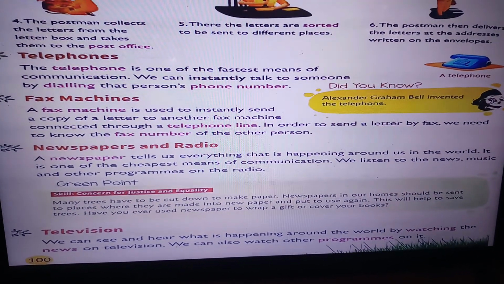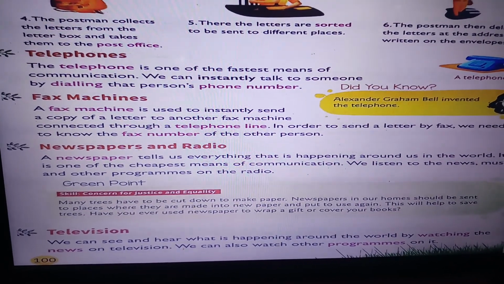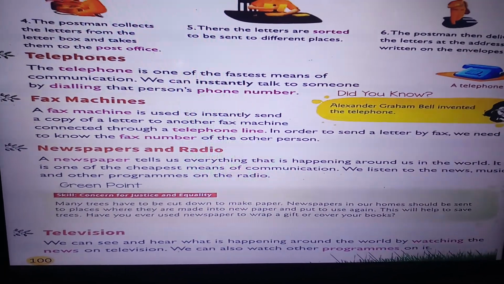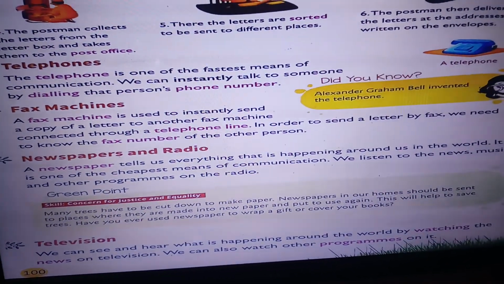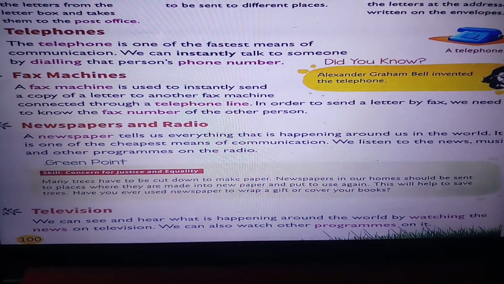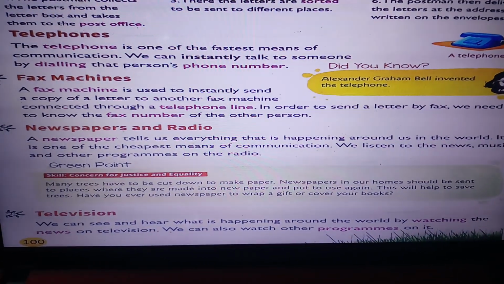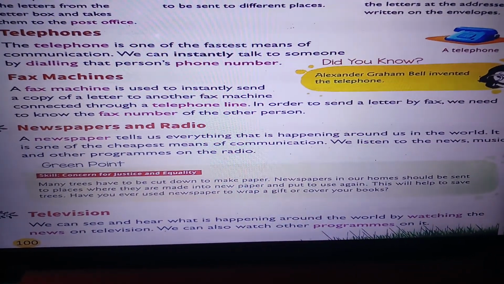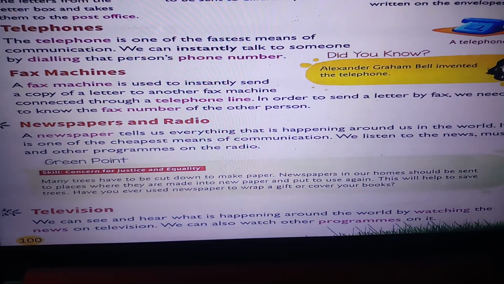Now what is a fax machine? A fax machine is used to instantly send a copy of a letter to another fax machine connected through a telephone line. In order to send a letter by fax, we need to know the fax number of the other person. So, a fax machine is used to send instantly, meaning in a very fast manner, a copy of the letter to another fax machine connected through a telephone line. In order to send the letter by fax, we need to know the fax number of the other person. Okay?